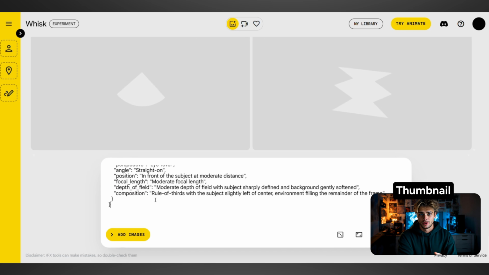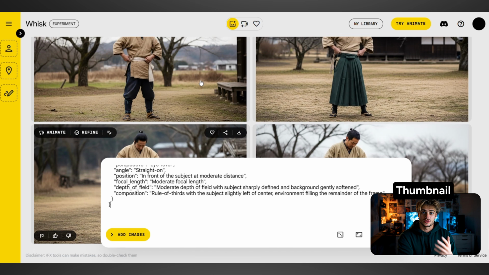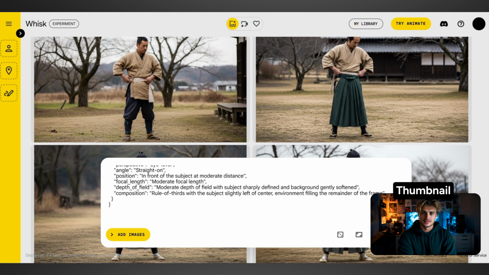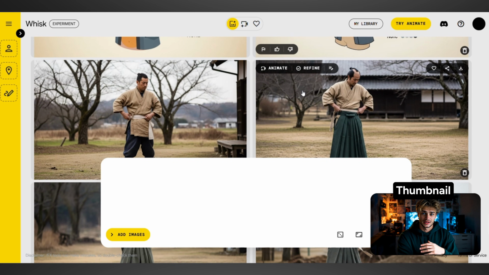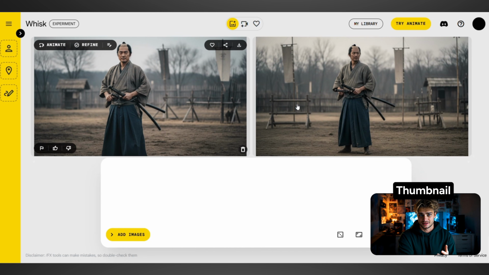Then take the JSON prompts that ChatGPT gave you and insert them into Whisk. And in just 5 minutes, you created a proven thumbnail that is more likely to get clicks than something you would have created from scratch.